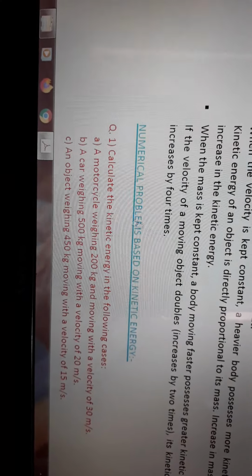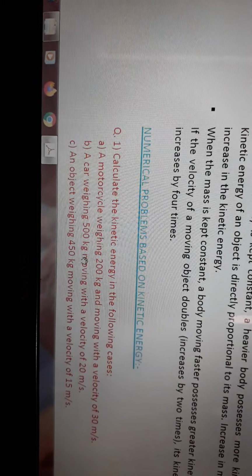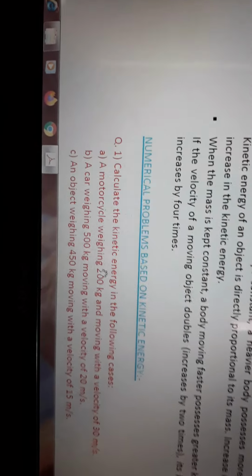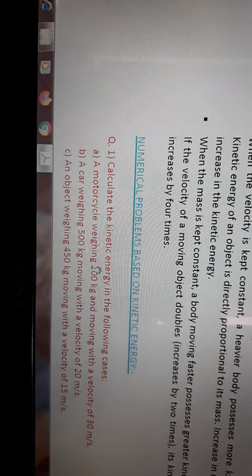Look at this, in all 3 cases, the mass is given and velocity is given. You only have to find out the kinetic energy, using the simple expression kinetic energy equals half m v square.